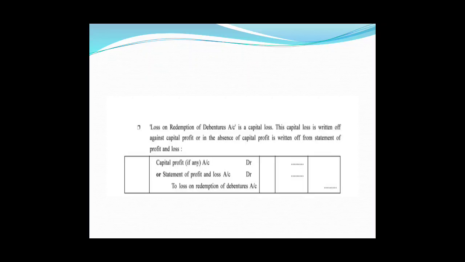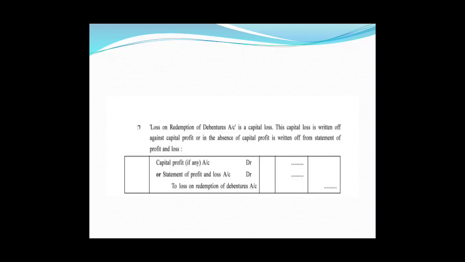The first entry will be for investment, that means for buying the debentures: own debentures account debit to bank account. And the second entry for cancellation: debentures account will be debited, loss on redemption of debentures account will be debited, to own debentures account will be credited.